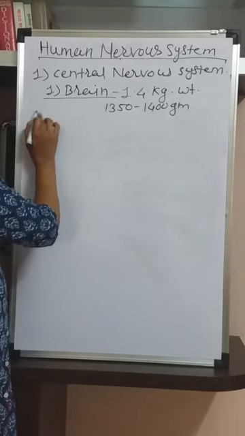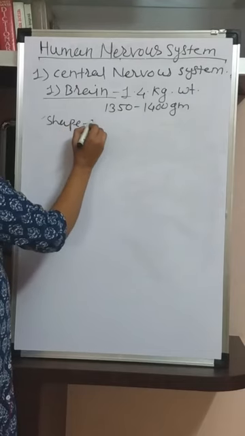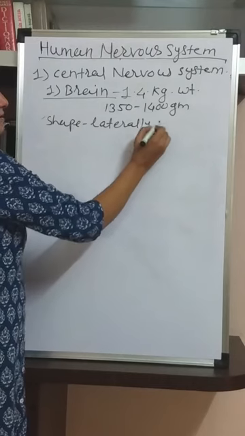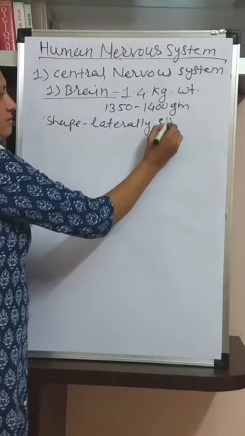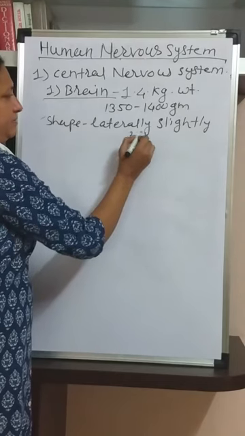Then its shape is laterally slightly flattened.